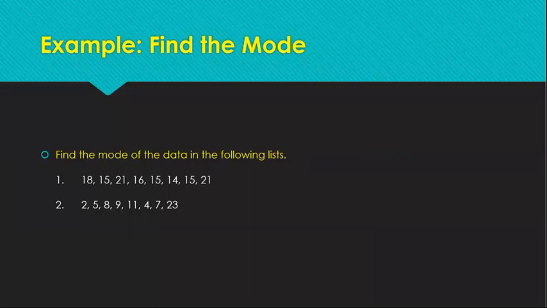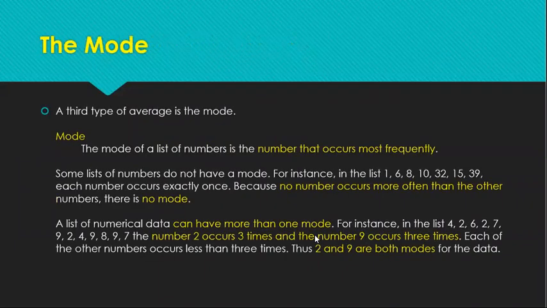So mode, yun yung number na pinakamadaming beses na uulit sa given list. Class, yung pinakamarami. So dito kasi sa isang example natin, here in this example, we have 2 modes, number 2 and number 9, because they are both repeated exactly 3 times.